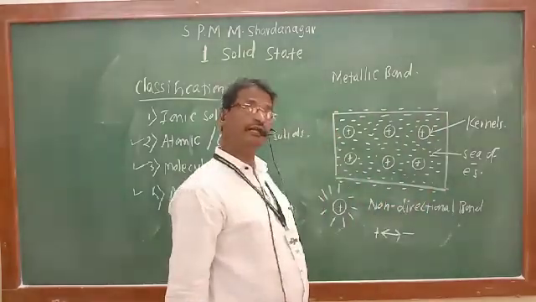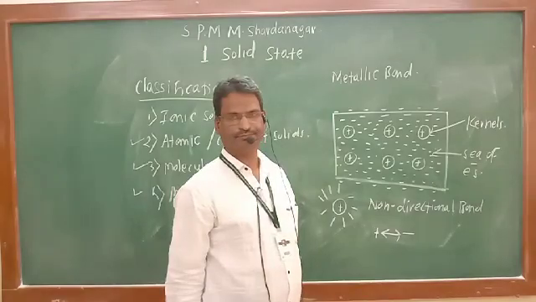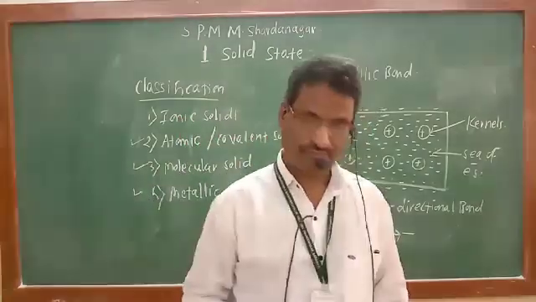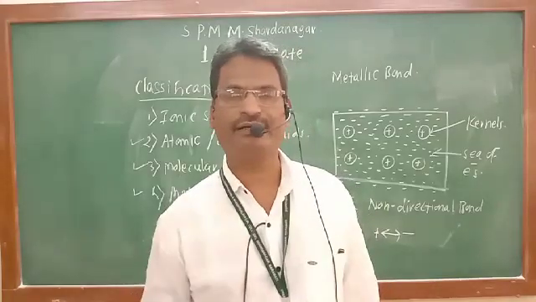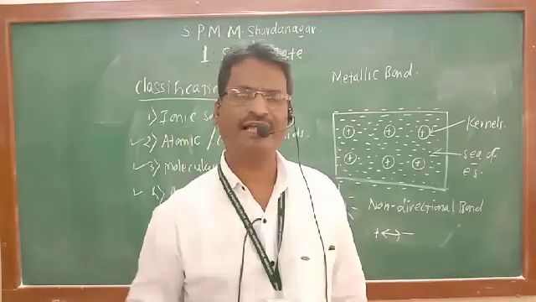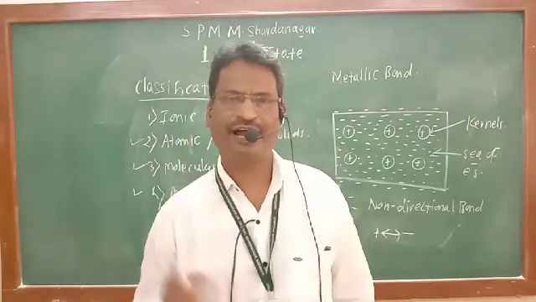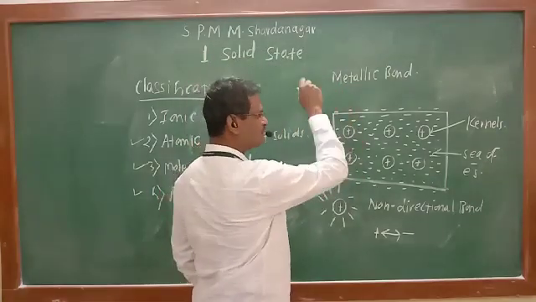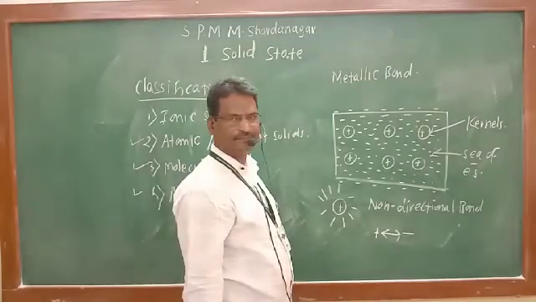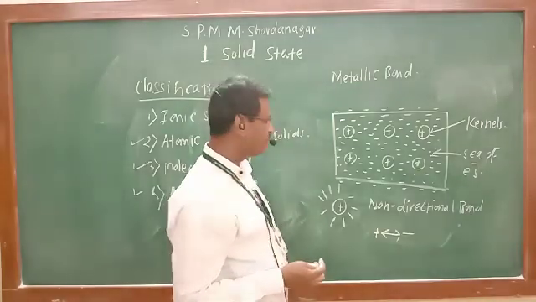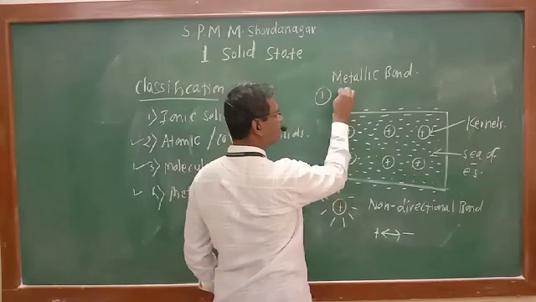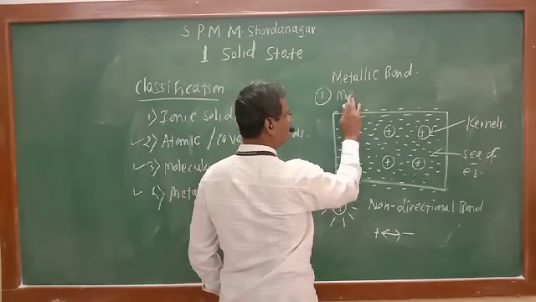These electrons are delocalized electrons and they are free for movement. So continuously they are moving. And because of these electrons, metals show certain properties. Do you know which are the properties of metal? First property of metal is malleability.